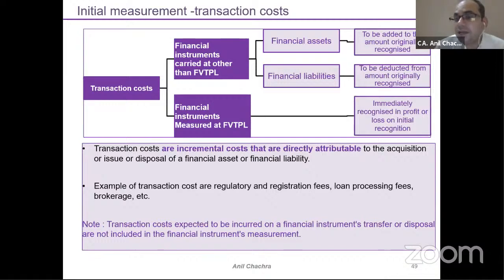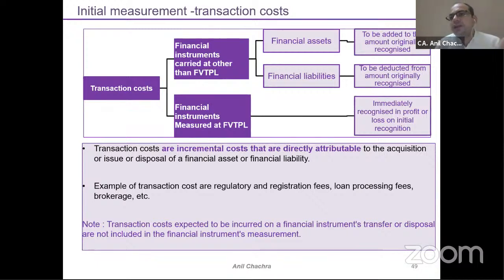So under the financial assets part, if we are applying this fair valuation through profit and loss model, we have to recognize this transaction cost in the P&L on an immediate basis. Means it will be part of your P&L. If my financial assets are being measured other than fair valuation to profit and loss, means amortized cost or other comprehensive income, it will be added. In case of assets, it will be added, and in case of liability, it will get deducted from the originally recognized amount. Like in case of the processing fees.